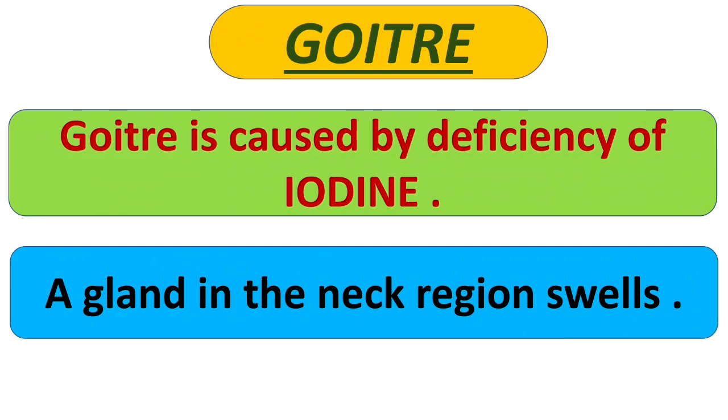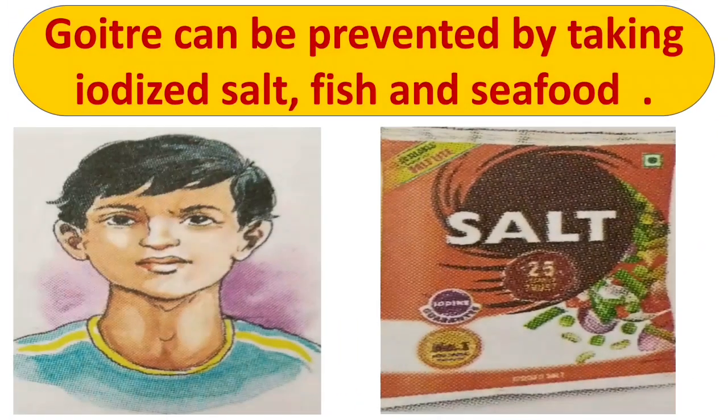Now come to the next, that is goiter. Goiter is caused by the deficiency of iodine. A gland in the neck region swells. Now see the picture. A boy is suffering from goiter. And how did you identify it? Yes, because of his swollen neck. And goiter can be prevented by taking iodized salt, fish and seafood.